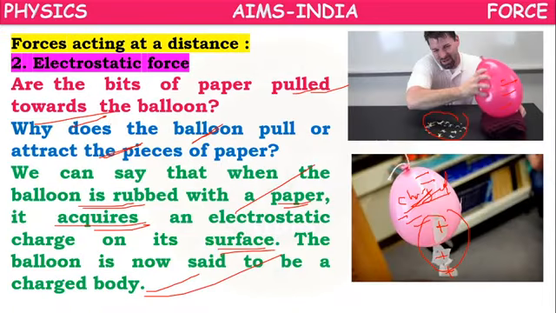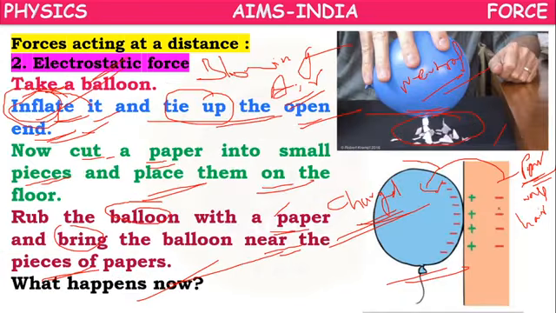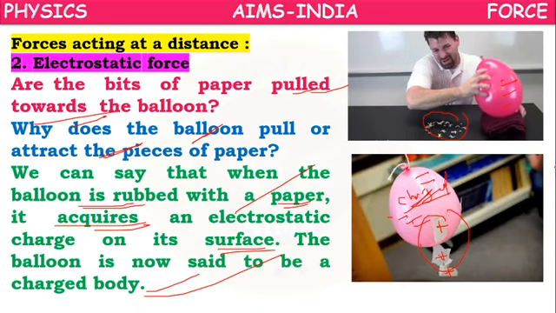So negative charge, positive charge, opposite charges will attract. The balloon is actually getting negative charge because of rubbing. So if you bring it near the paper pieces, it will make the paper pieces get positive charge. Negative charge and positive charge both will attract.